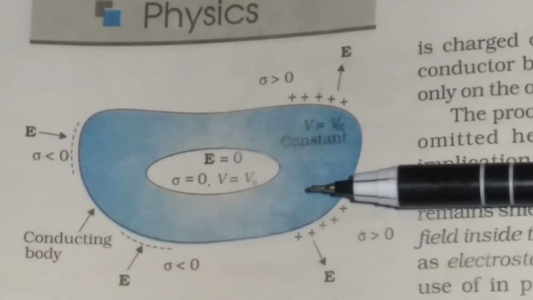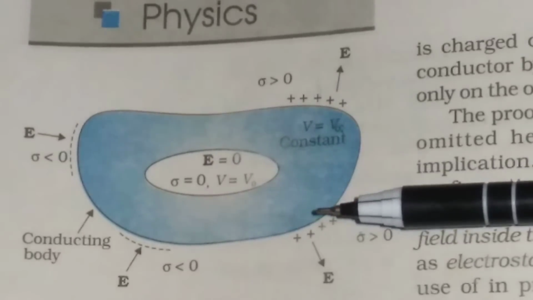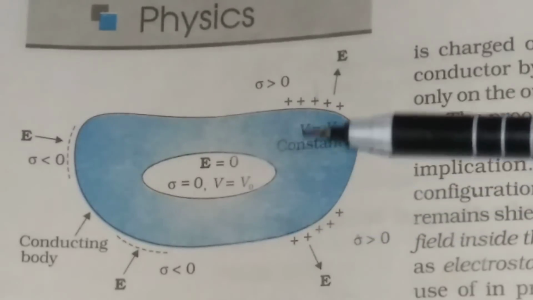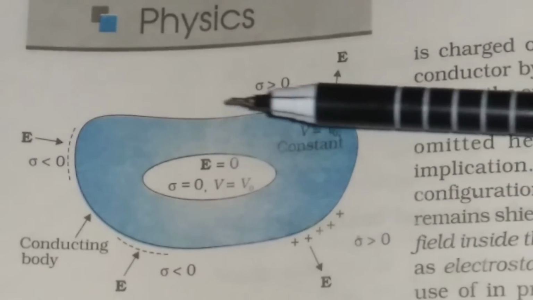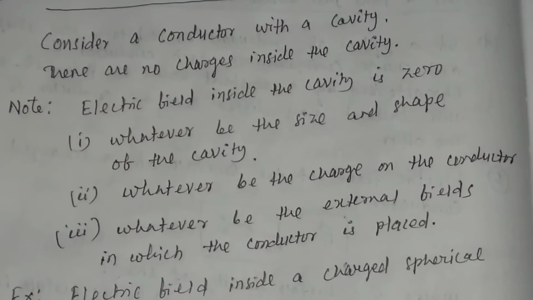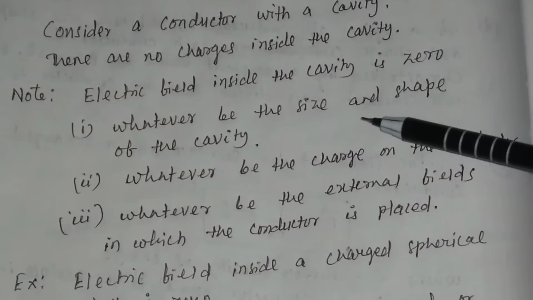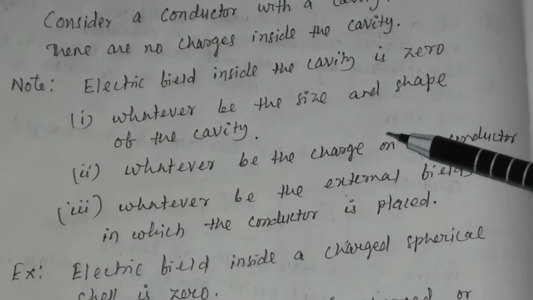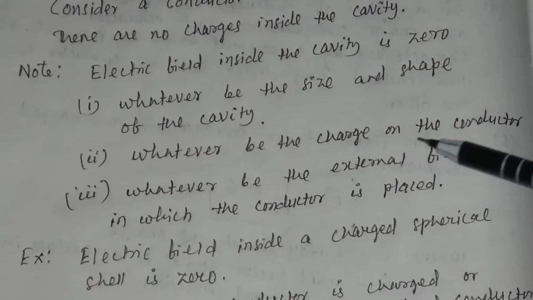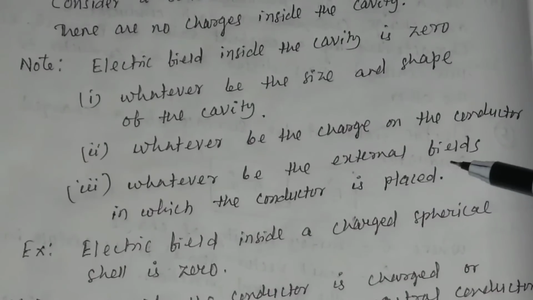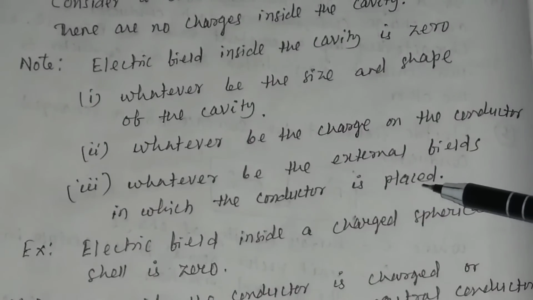If you charge the conductor by any means, whether by induction or by giving some external field, remember, the electric field inside the cavity is 0, whatever be the size and shape of the cavity, whatever be the charge on the conductor, whatever be the external fields in which the conductor is placed.